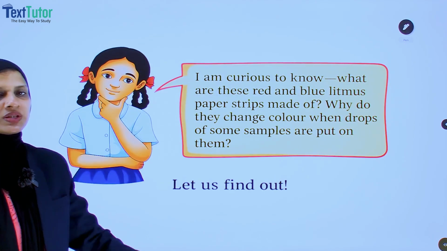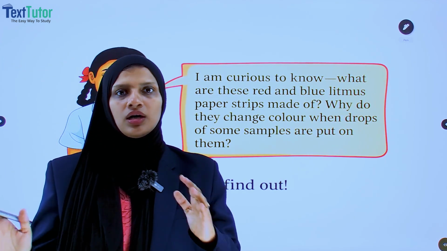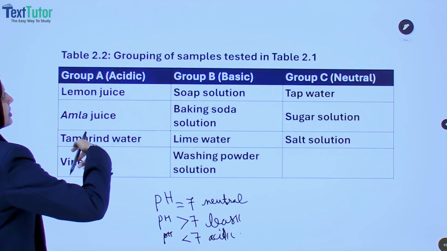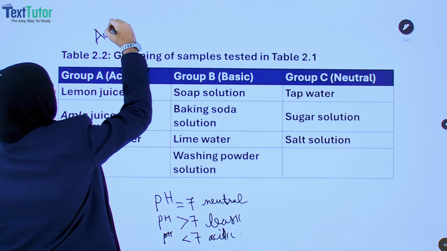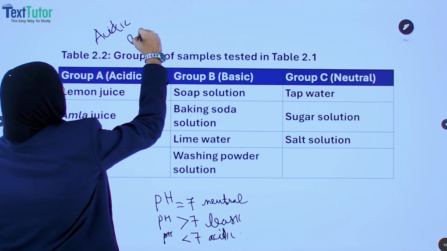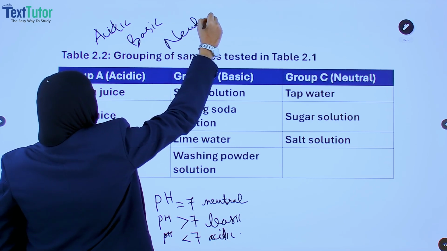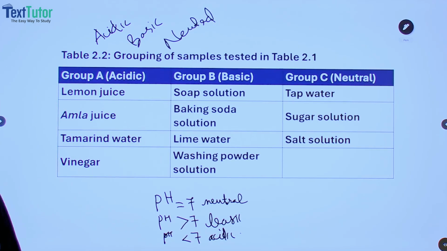So we can group substances as acidic, basic and neutral. We must not forget this. We can categorize substances into acidic, basic and neutral.